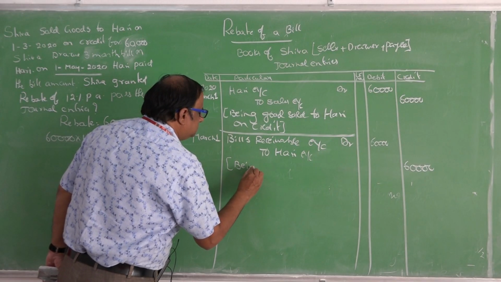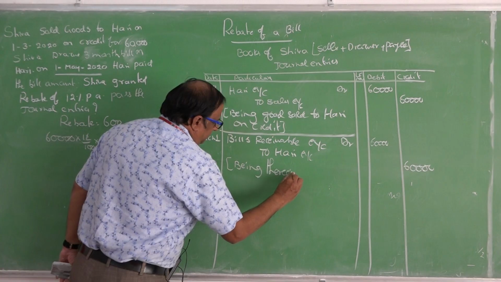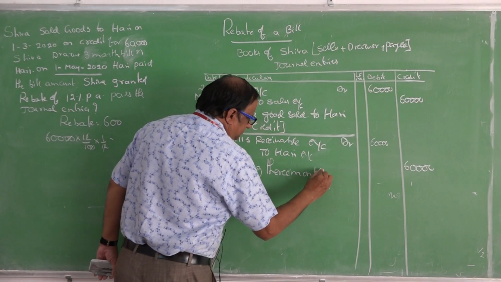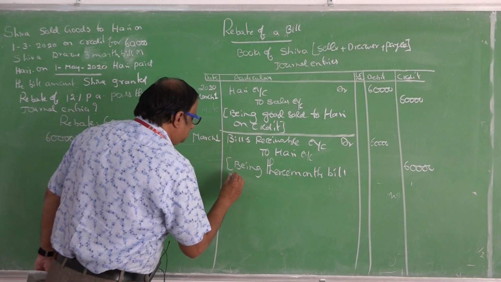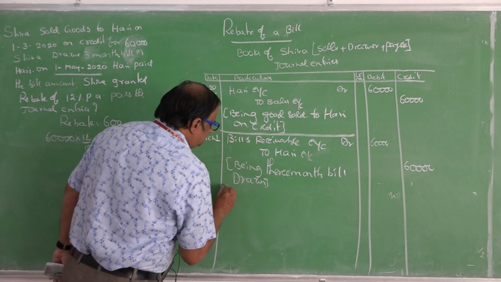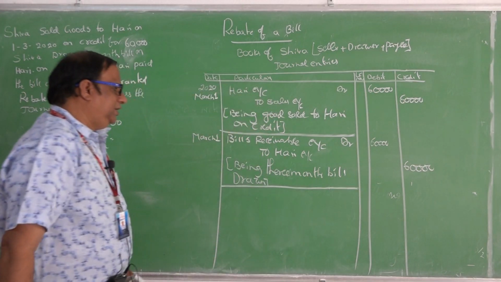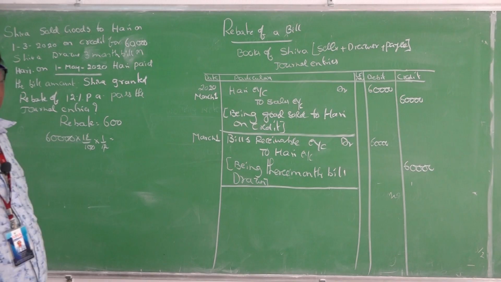Being 3 months bill drawn. Bills receivable account debit to Hari account.